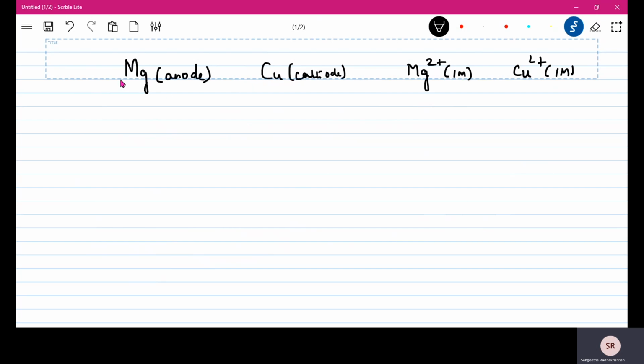Then you remember anode should be at the extreme left. So you're going to write magnesium, put a single line, then write Mg2+ 1 molar. And then in between you have to put the salt bridge. And now extreme right will be copper, and then you will have Cu2+ 1 molar.